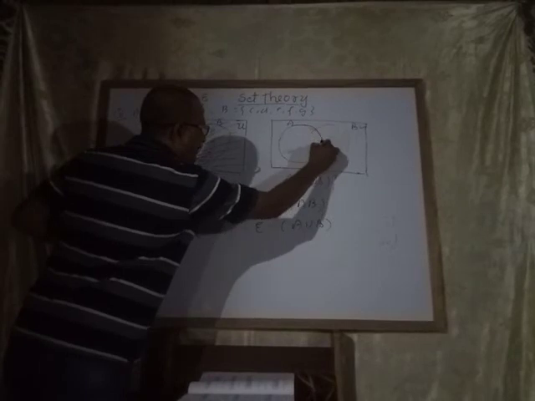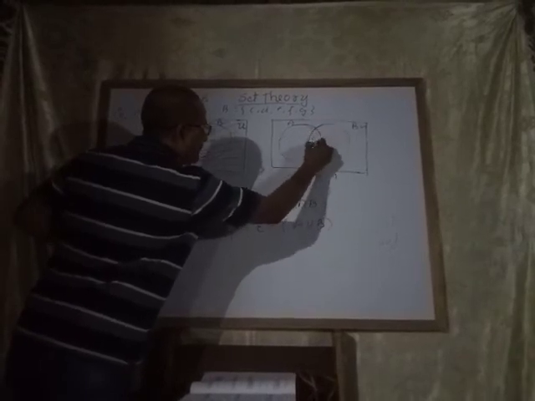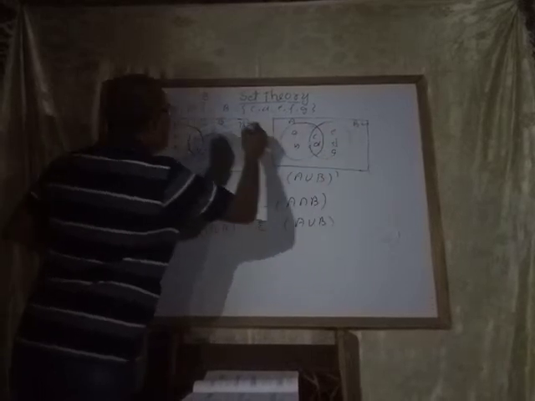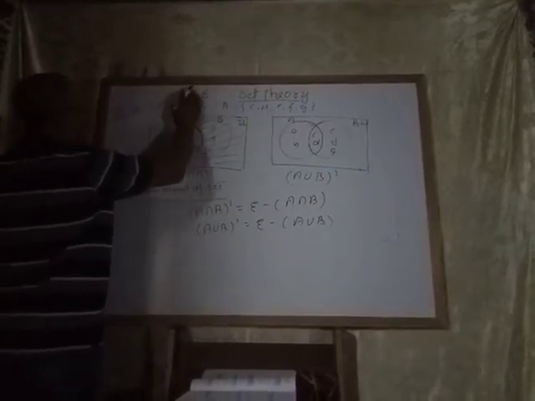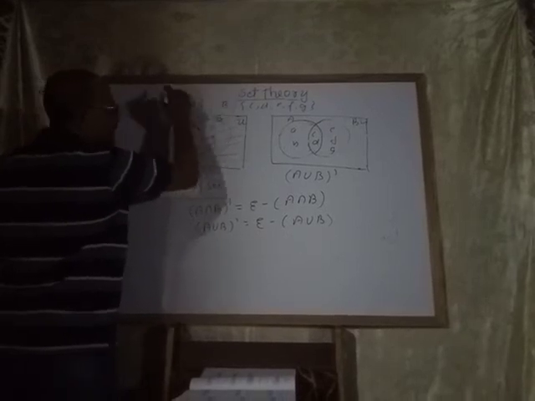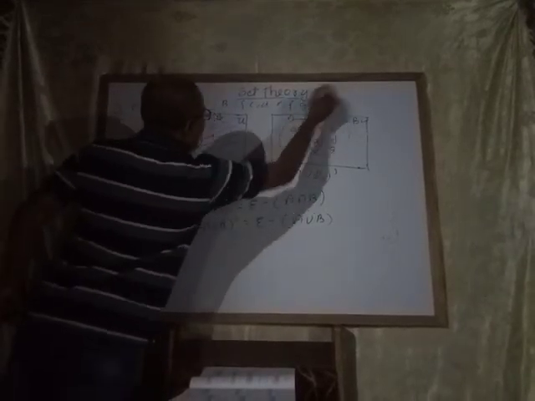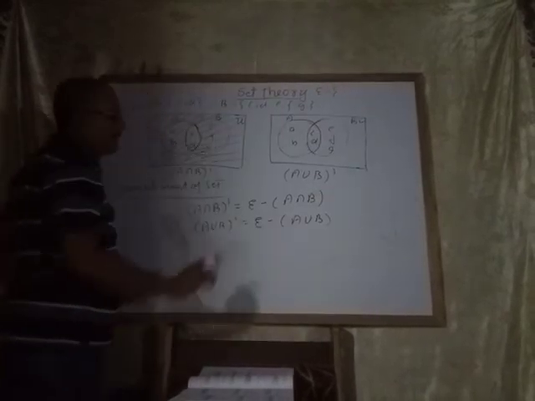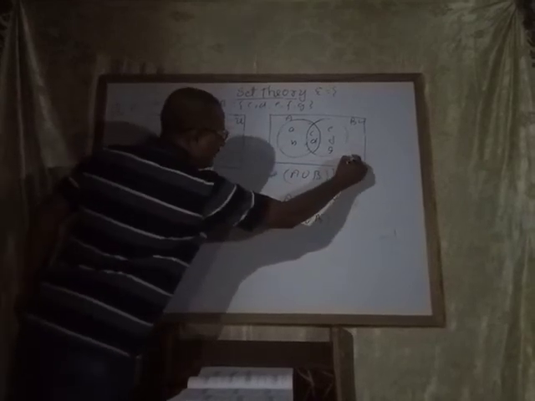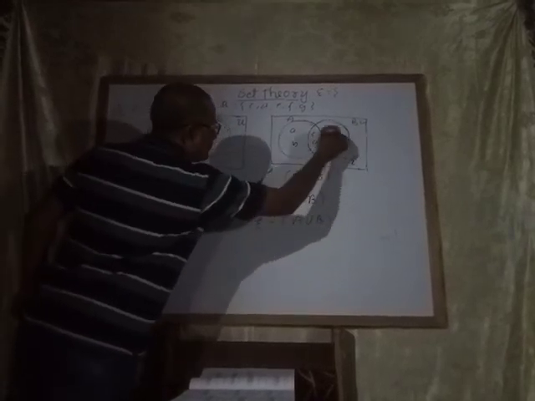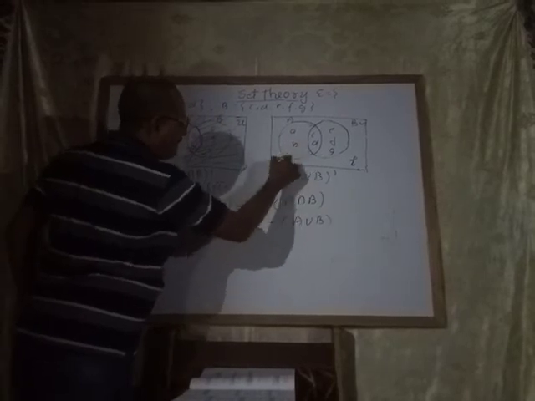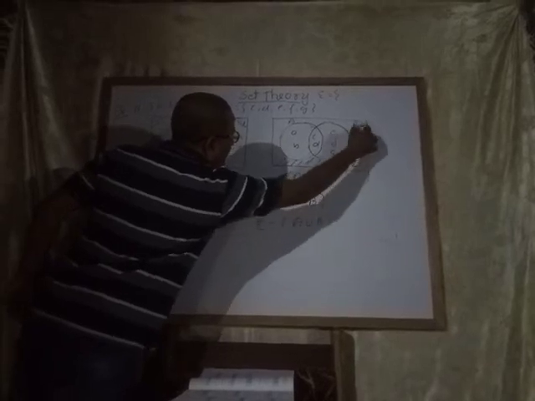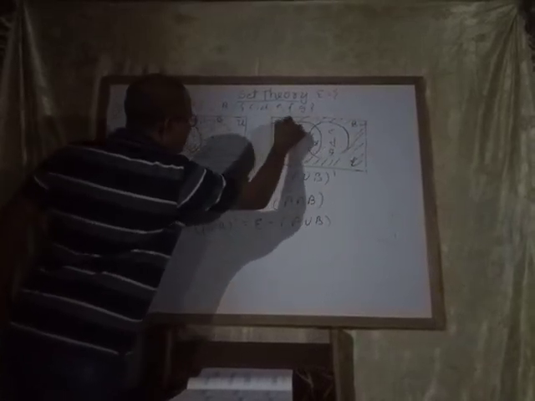Here A intersection B elements C, D, here A, B, here E, F, G. Now if the given universal set zeta is A, B, C, D, E, F, G, H, I, up to I, then you write I here. Now for A union B complement, leave this part and select this region.